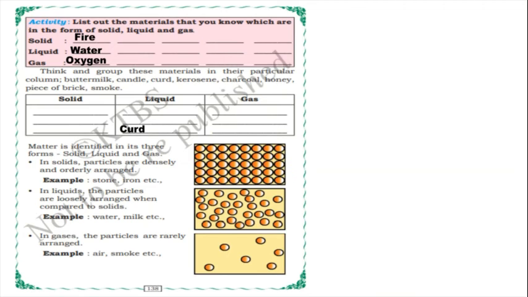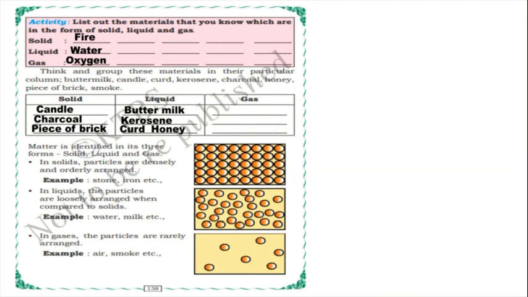Next, think and group these materials in their particular column: butter, candle, curd, kerosene, charcoal, honey, piece of brick and smoke. So we have to divide and write here. Candle, charcoal, and piece of brick will come in the solid. Is it solid or not, children? Yes. These are hard materials.